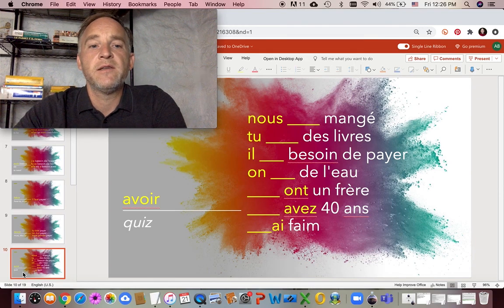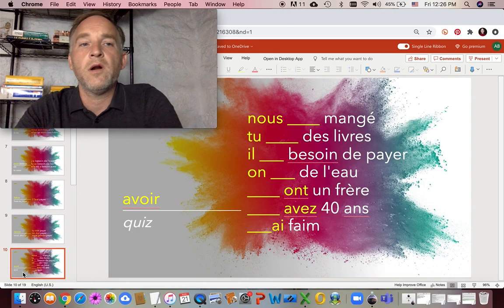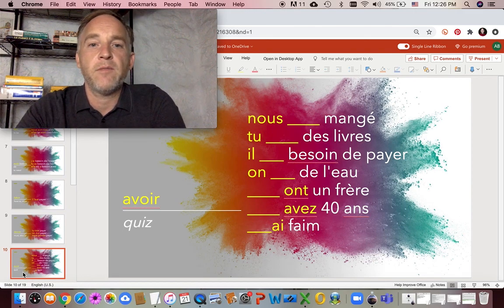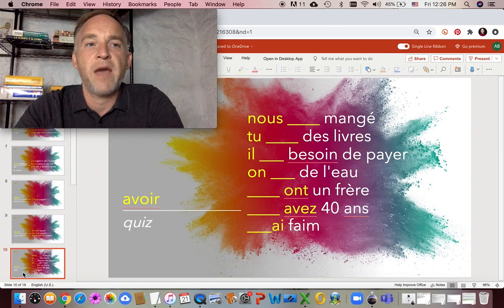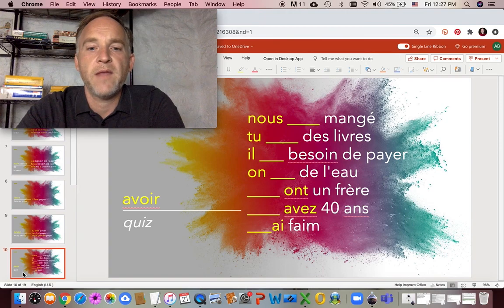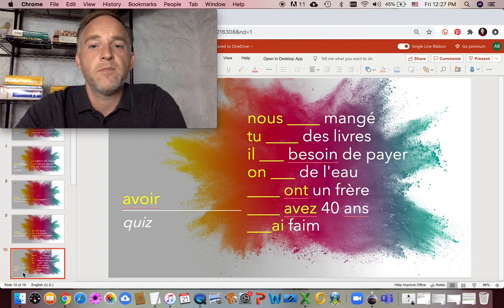So, on to the quiz. Here I would like you to either put in the form of the verb avoir that's missing, that would match the pronoun in yellow, or if the verb is already there, please put the appropriate pronoun before it. Pronouns and verbs must go together in French, unlike Spanish or Italian where you can leave them out oftentimes. You've got to have the subject pronoun, and that's why we're learning them together. So pause the video if you've not had a chance to fill that in, and we'll look at the answers.